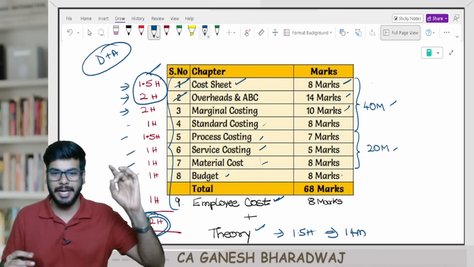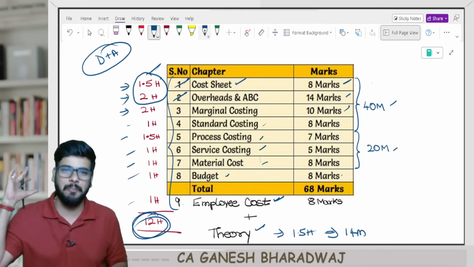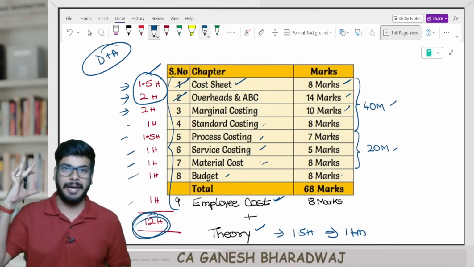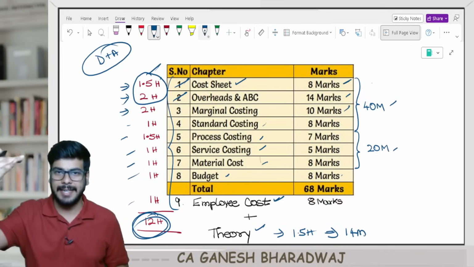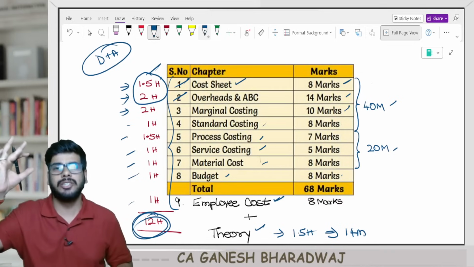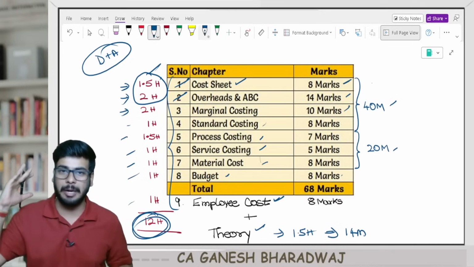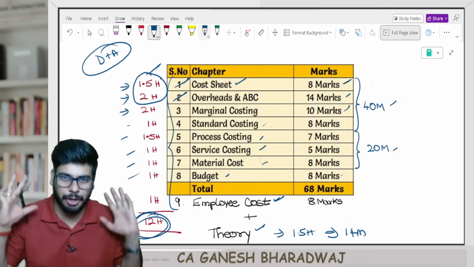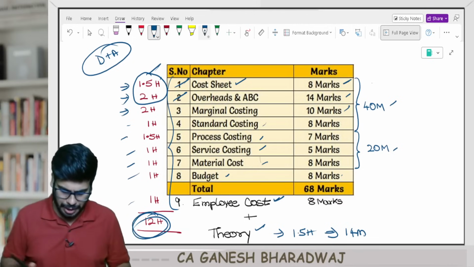Cost sheet, overhead, ABC alone. Try to complete it by tonight itself. Once you finish it, you go to bed. Tomorrow, that is the day before your exam, on the 10th of September, you wake up in the morning, max by around 6 o'clock, you start your preparation.